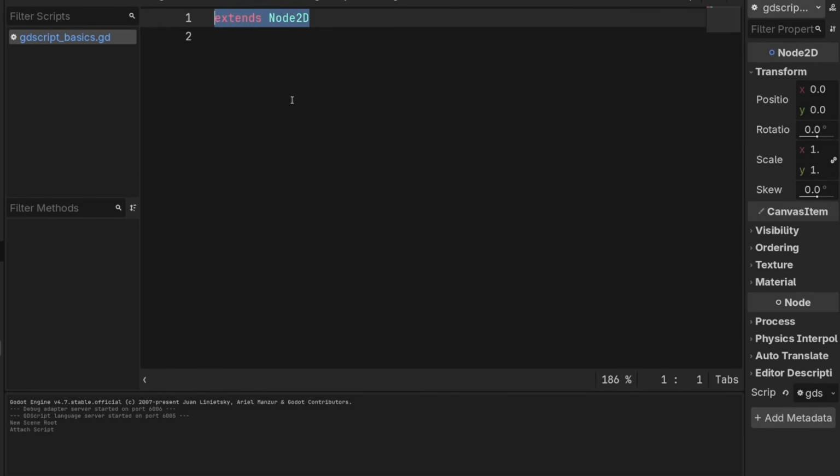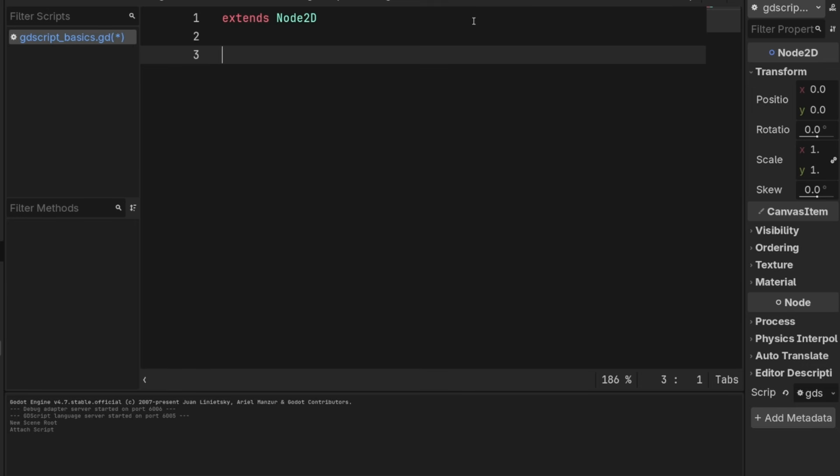Now we're going to cover this in more detail, probably not in this series, but eventually. But what this generally means is that there's a type of thing called a Node2D, which has some properties. I can tell you that some of the properties are like having a position in space, for instance, and also being able to be in a scene tree. And our script has all of those properties plus everything else we want to do with it. So that's fine. And then we can just type things here.